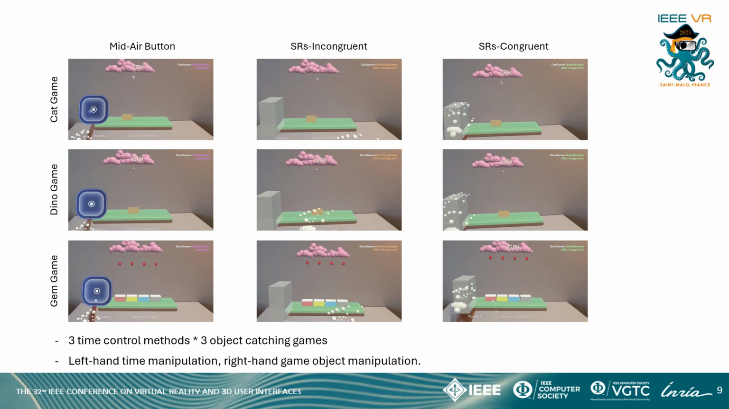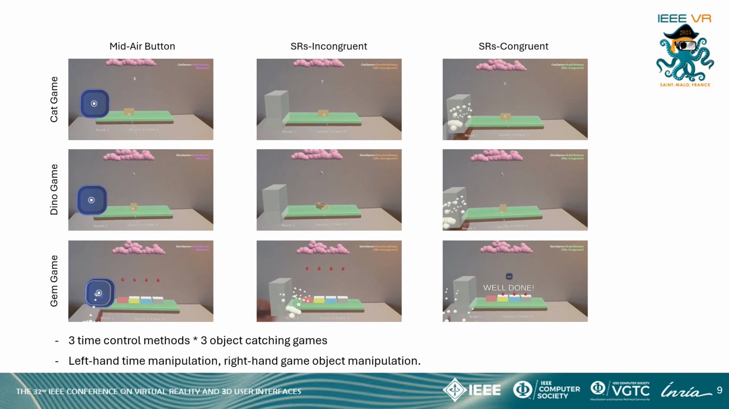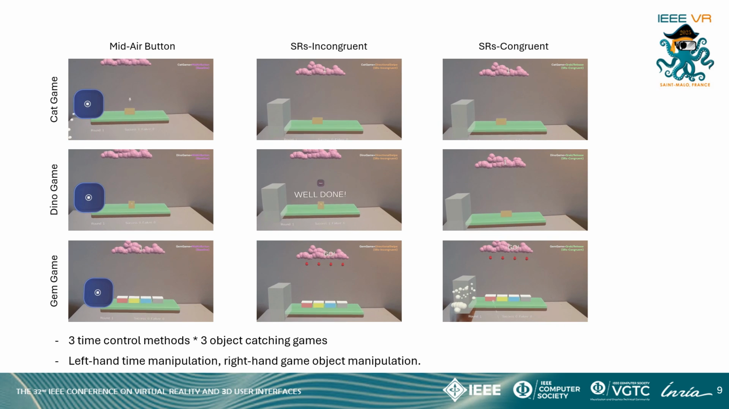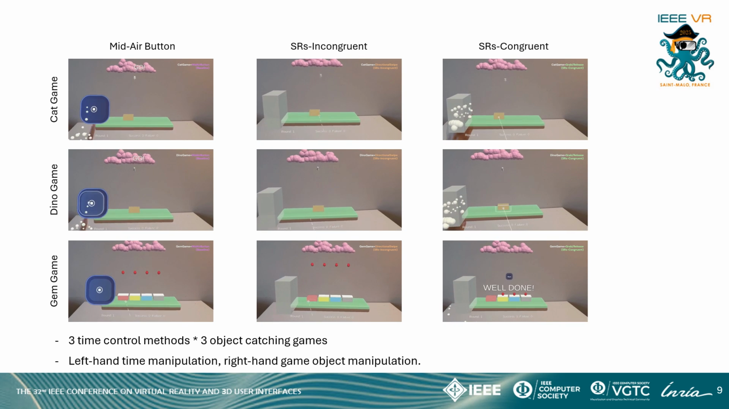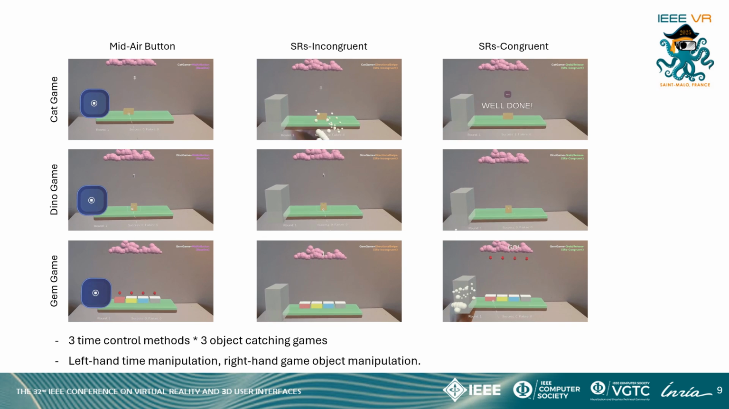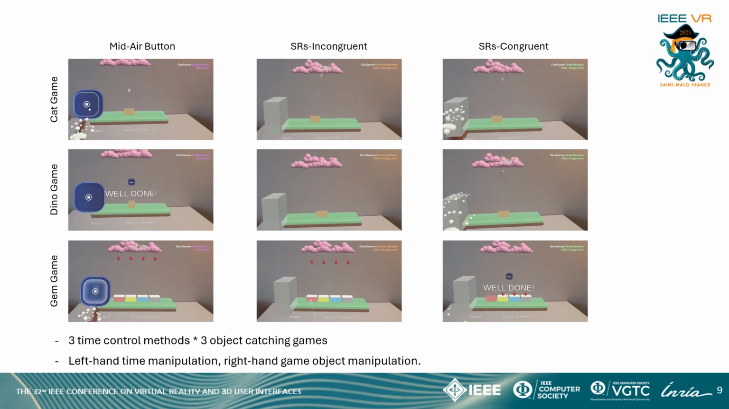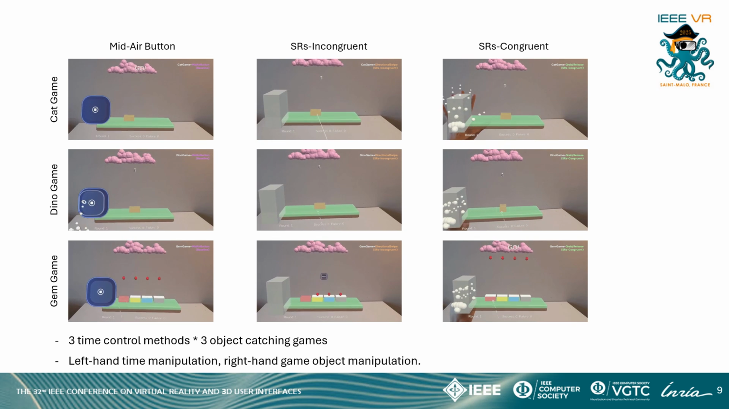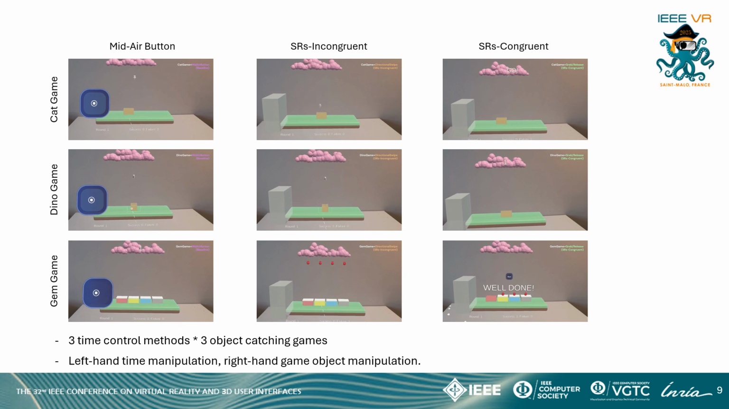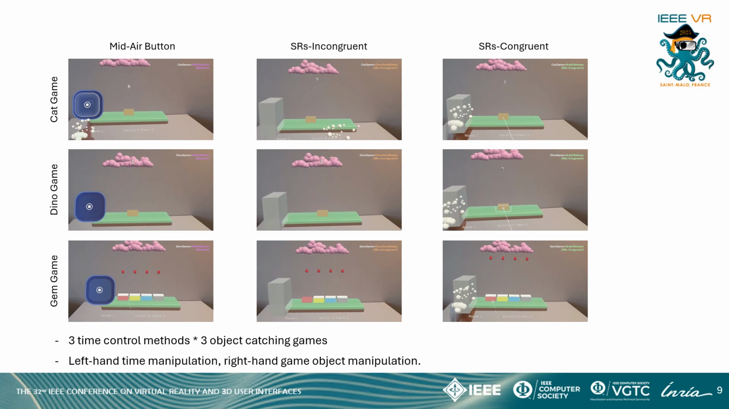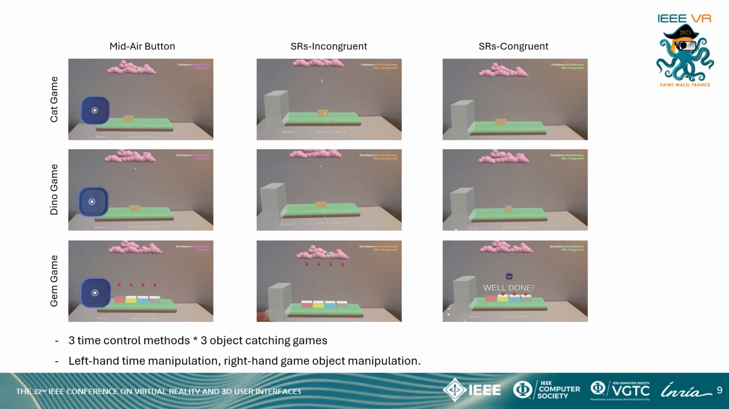To encourage participants to use the time control superpower, we developed 3 MR games on HoloLens 2 where players had to catch rapidly falling visual objects. It is something nearly impossible without slowing down and resetting time. In all 3 games, players used their left hand for time control and their right hand for game tasks.